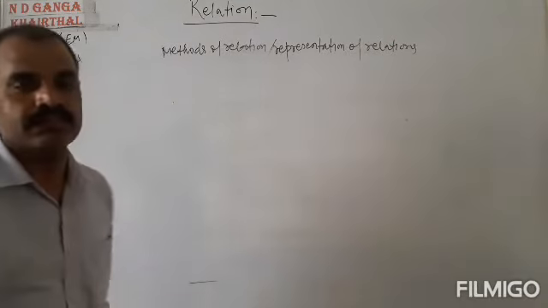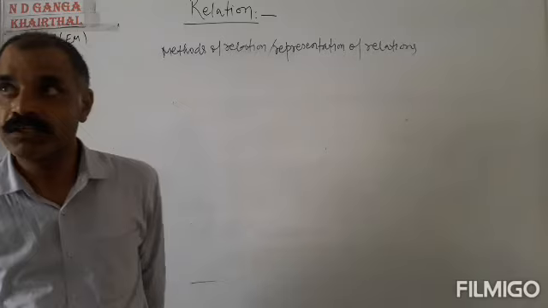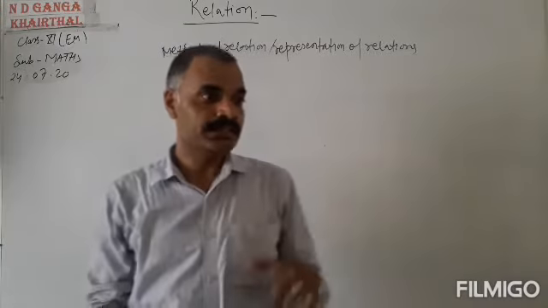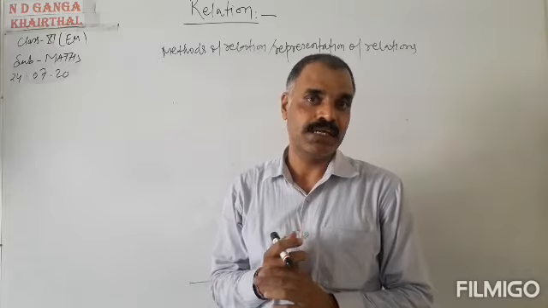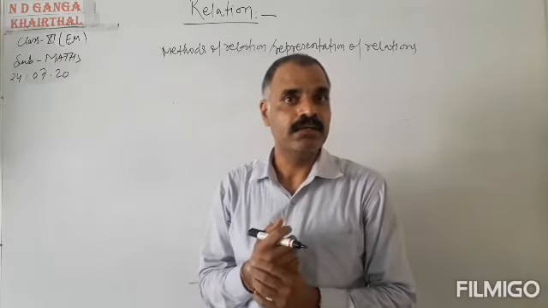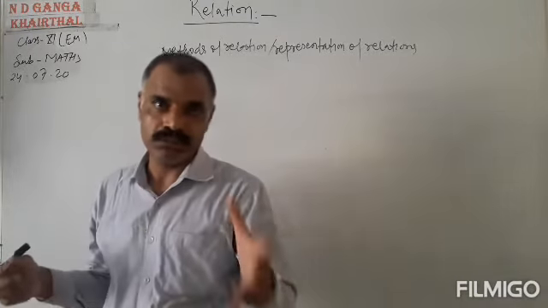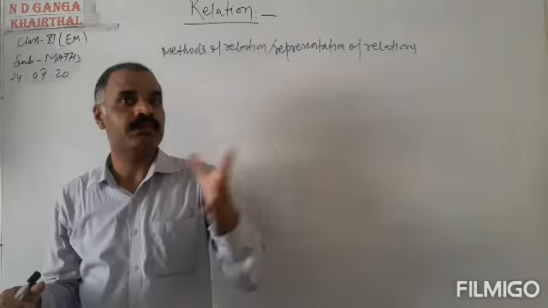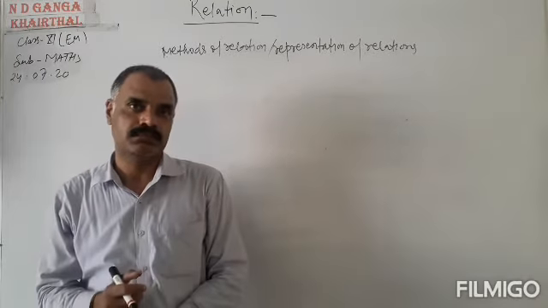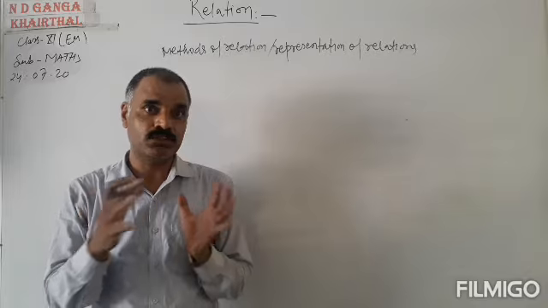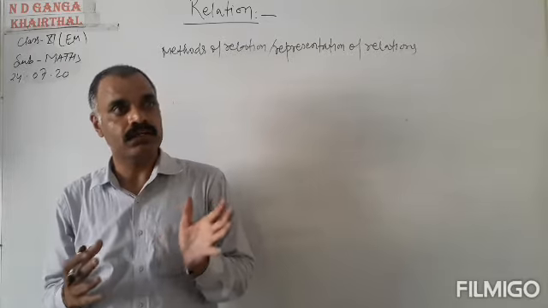We know that in set theory, a set can be represented in two ways. The first one is roster form, also called list form, and the second one is set builder form. So there are two methods to represent a relation also.